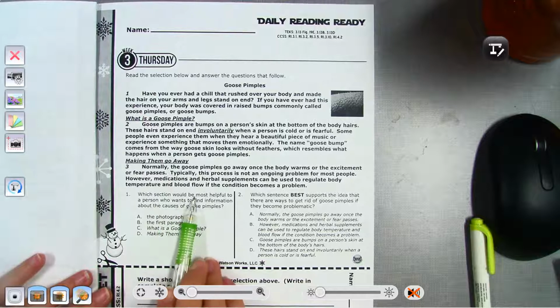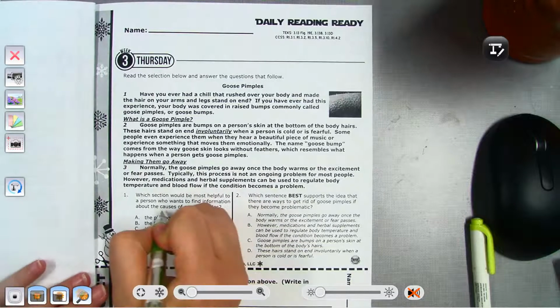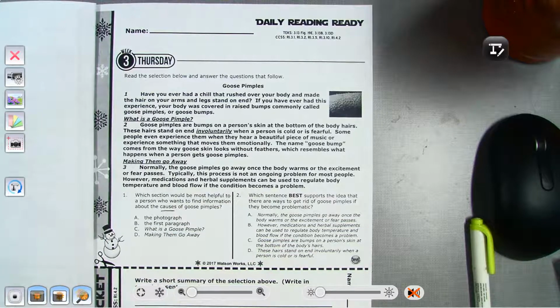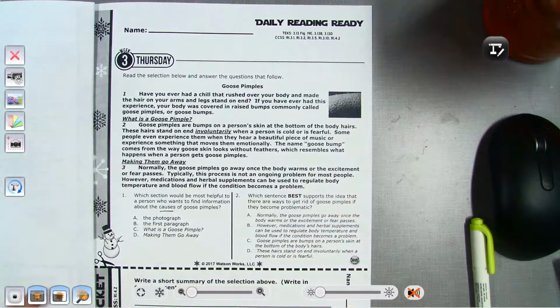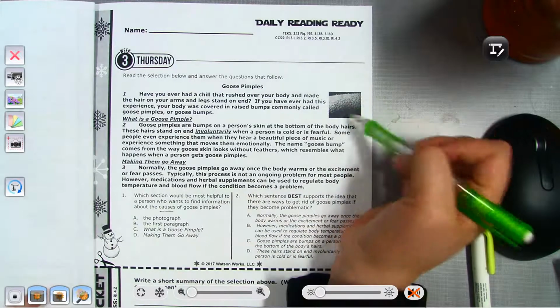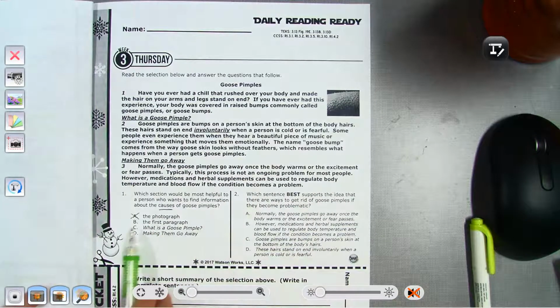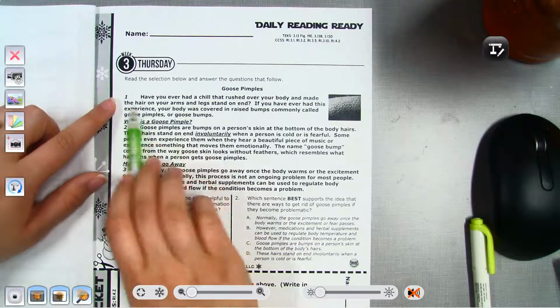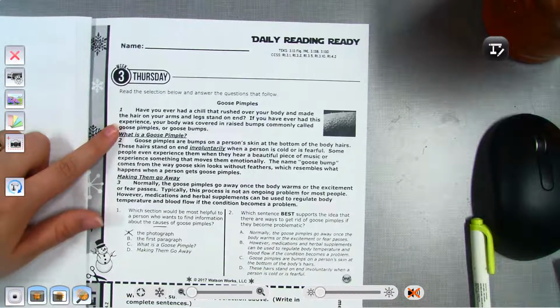Which section would be most helpful to a person who wants to find information about the causes of goose pimples? So they want to know the causes. So what causes them? So it says the photograph. If I look at this photograph, is it going to tell me why it causes it? No. The picture is just showing me what goose pimples look like. The first paragraph. So this paragraph right here. So let's read it and see if it's going to tell me what causes goose pimples.